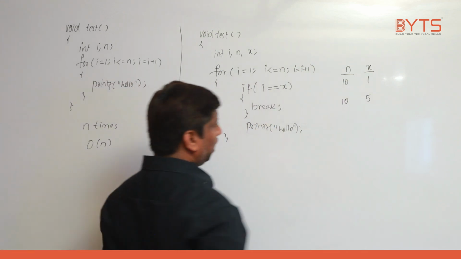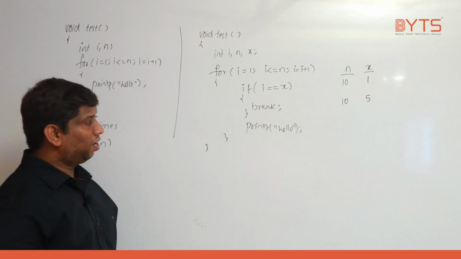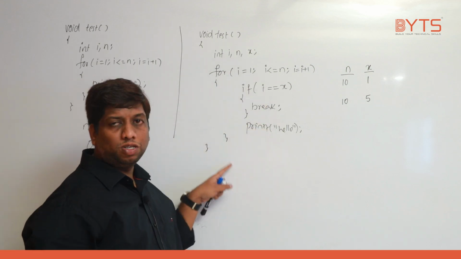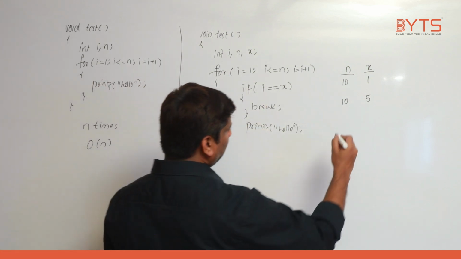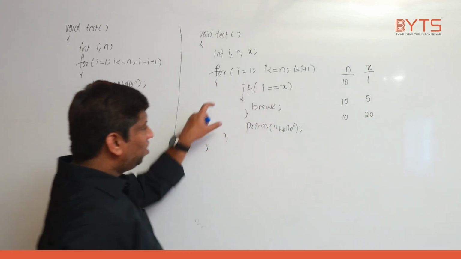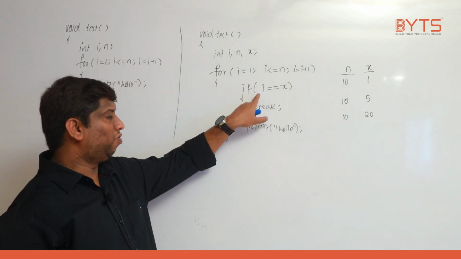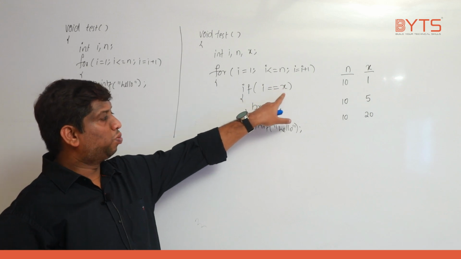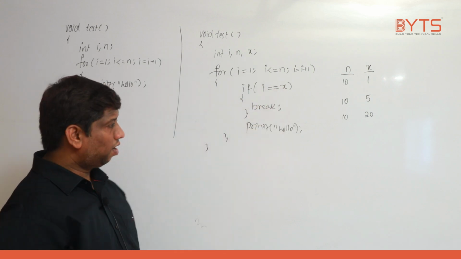The x value is 5, right? So this loop will repeat how many times? 5 times. Let us take n value is 10, x value is 20. Understand? When I reaches 20, why? Because x value is how much? 20. Try to understand.